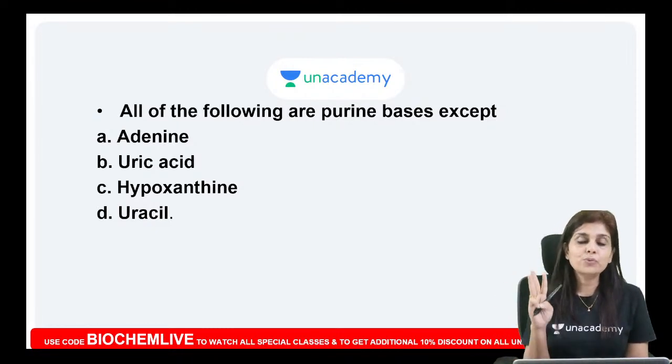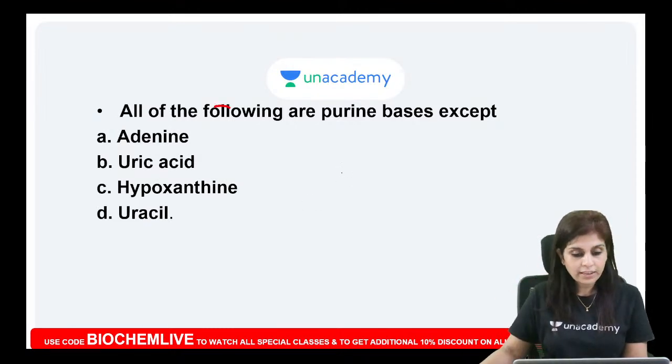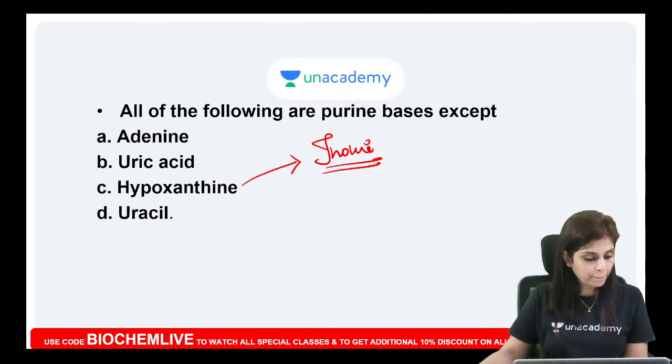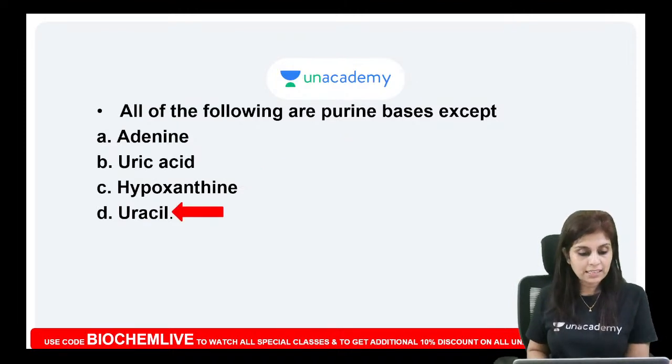If I ask you what inosine is, what will be your answer? Inosine is a nucleoside of hypoxanthine. So what is the answer to the question? The answer is uracil.